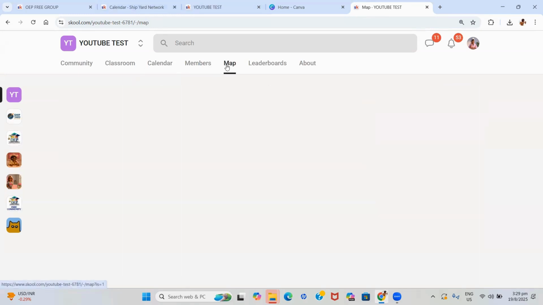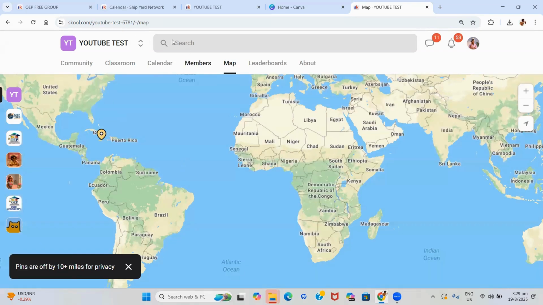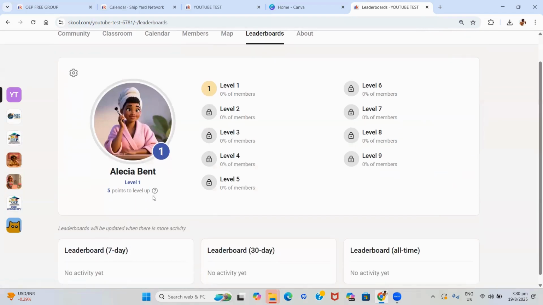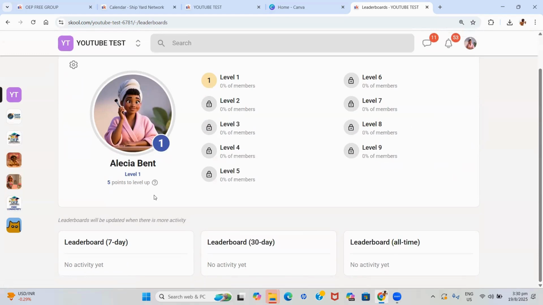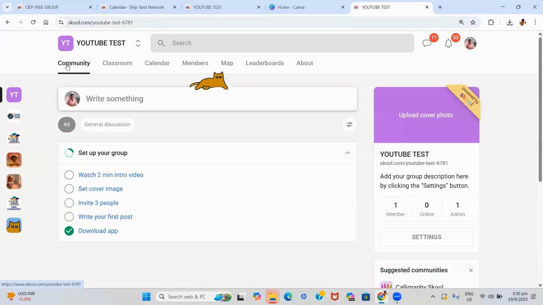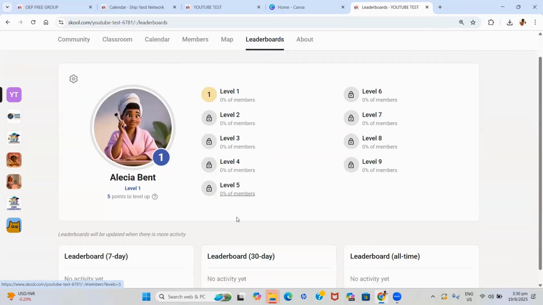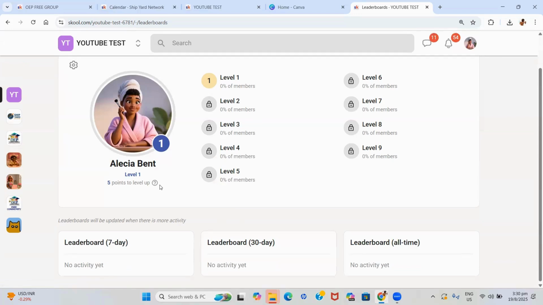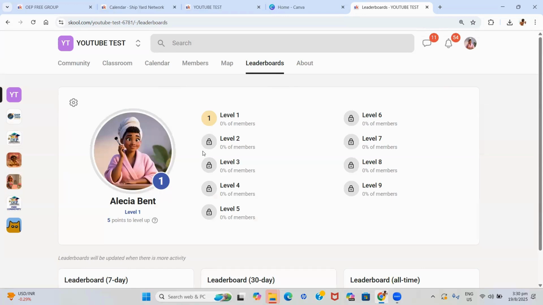Then you also have the map feature that will show you where your members are from in different areas. You have the leaderboard, and persons are basically able to get points by their involvement inside the community. If they're very active, every time they create a post and somebody likes that post, they get some amount of points for that. So they're able to be active in the community and be on top of the leaderboard. You can have different names for the different levels. You can give them gifts, whatever incentive you want to give them for being active inside your community.